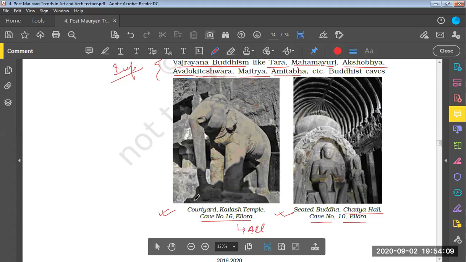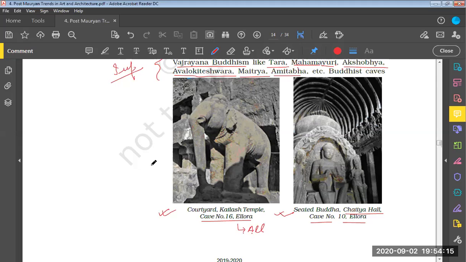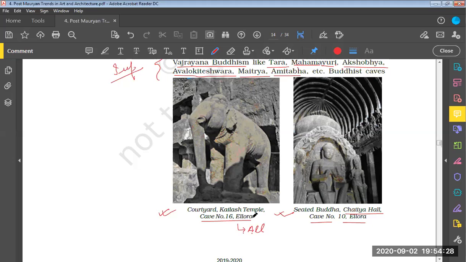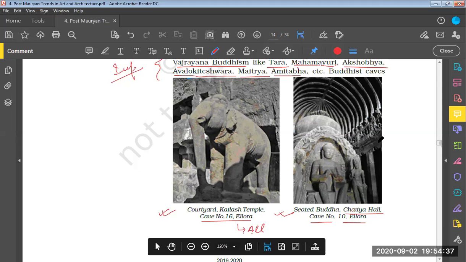Okay, so if we talk about this particular image being shown here, it shows a sculpture of an elephant in the courtyard at Kailasha temple in cave number 16 at Ellora. We had already discussed that Ellora has themes from all the different religions: Brahminism, Jainism and Buddhism.